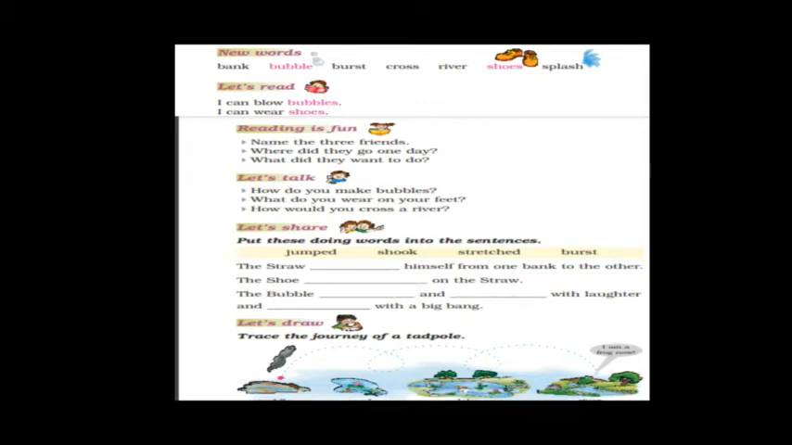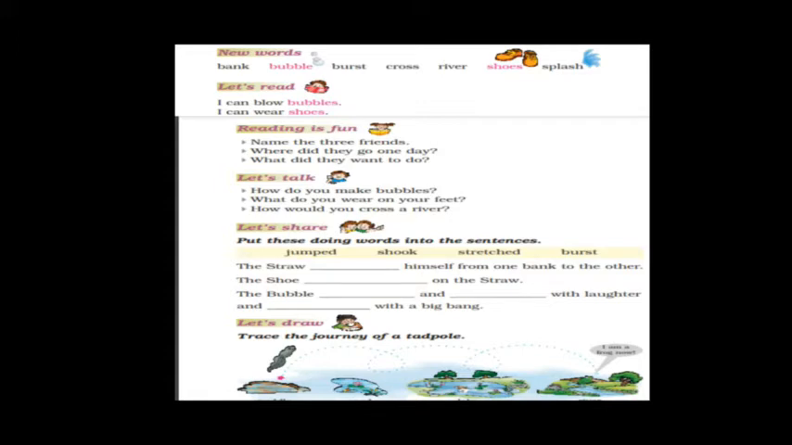Next, let's share. Put these doing words into the sentence. Now children, there are a few fill in the blanks given and a few words are also mentioned there. In the blanks you have to write those words which are given above. The very first sentence is, the straw dash himself from one bank to the other. There are four words: jump, shook, stretched, and burst. From these four words you have to select the right word.